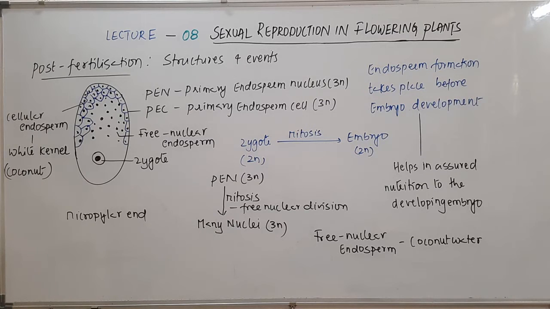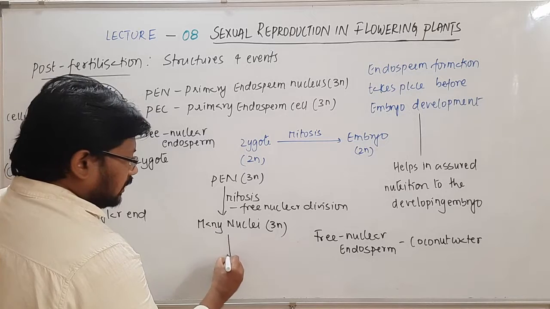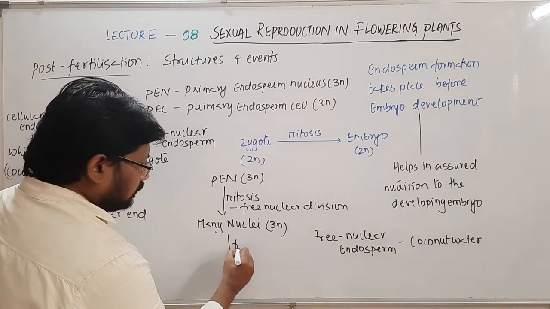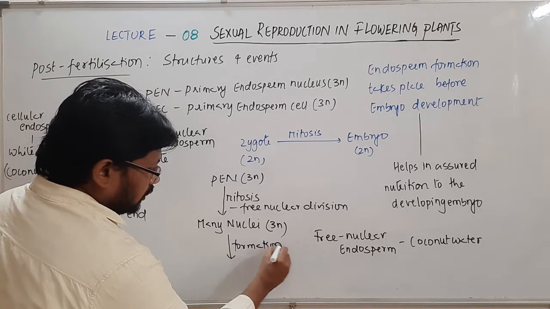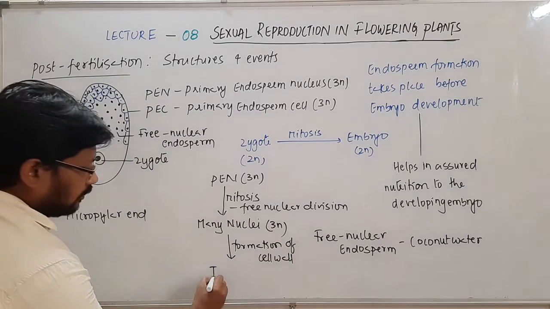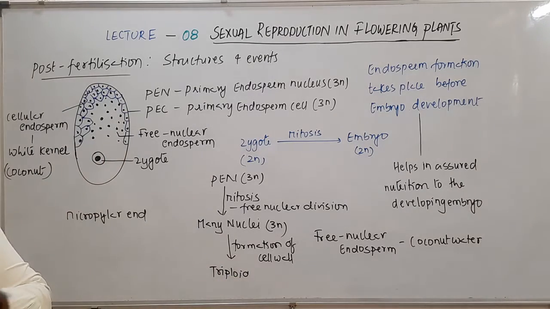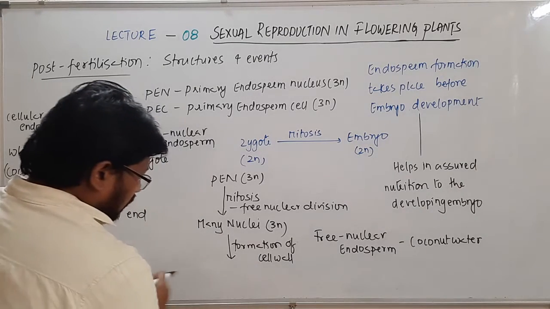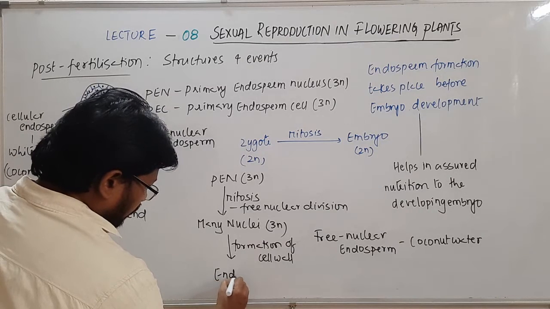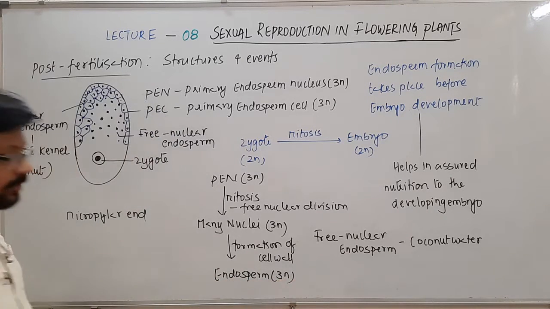Now of course, later, the formation of cell wall results in the formation of a triploid endosperm. So of course that is triploid.